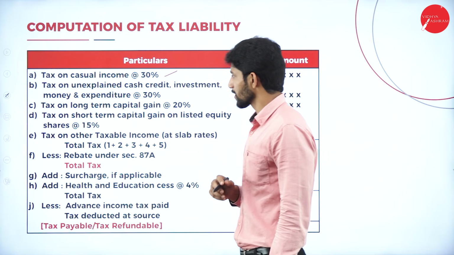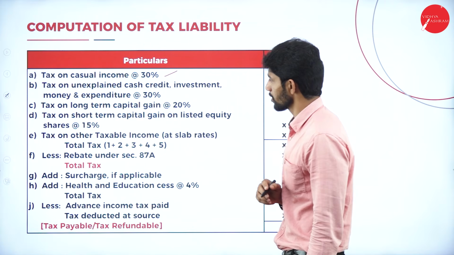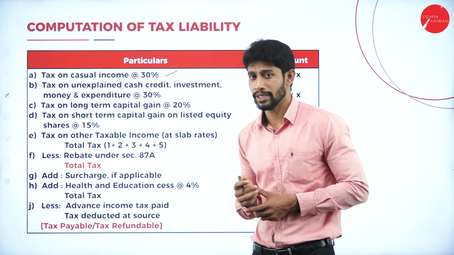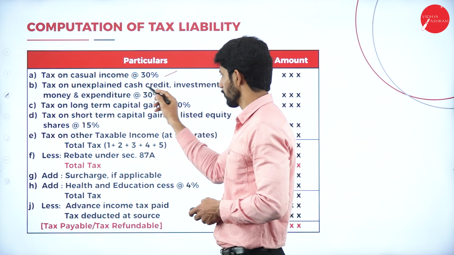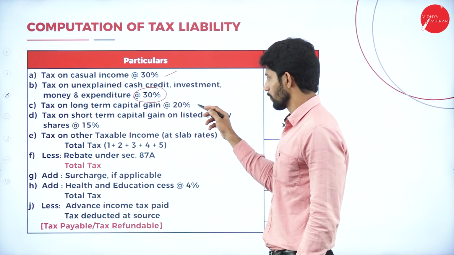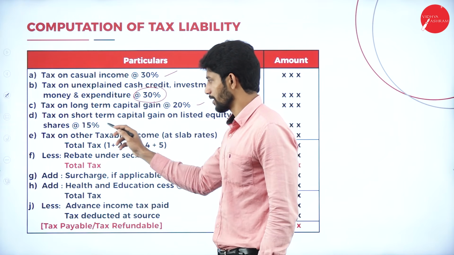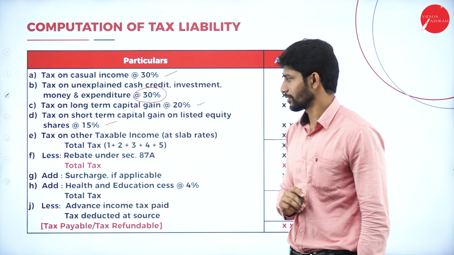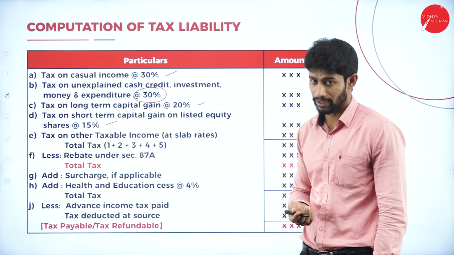Next, tax on unexplained cash credit, investments, money and expenditure. If the assessee has income which cannot be explained, on that kind of income also we will be charging 30% tax. Next, long-term capital gain 20%, short-term capital gain 15%, and tax on other taxable incomes.